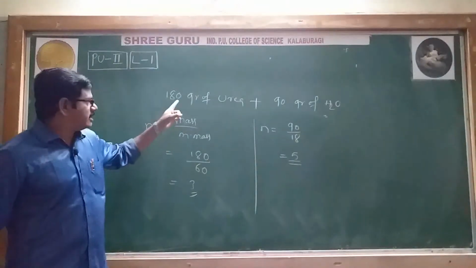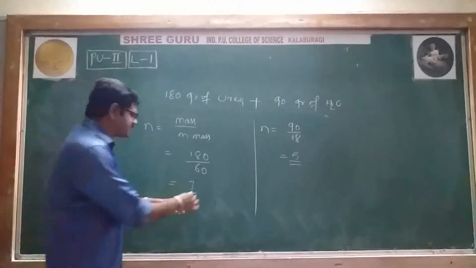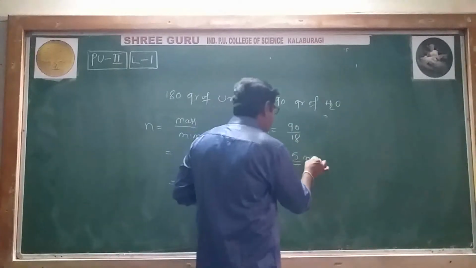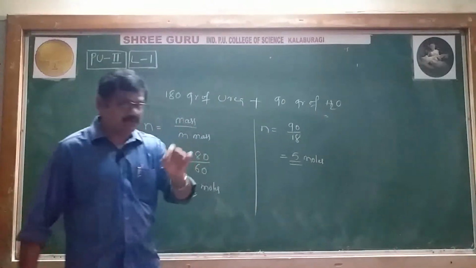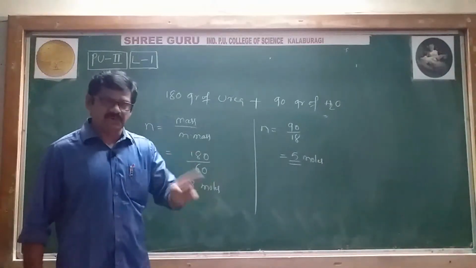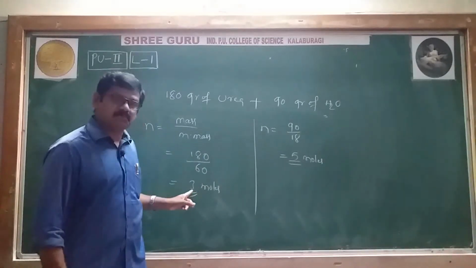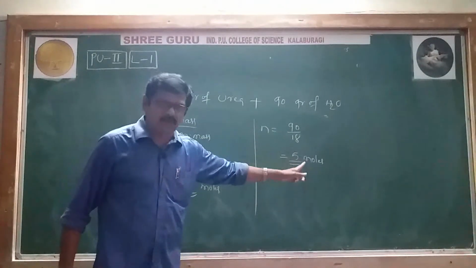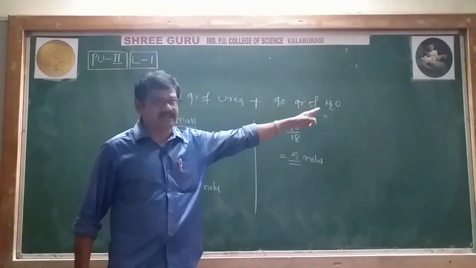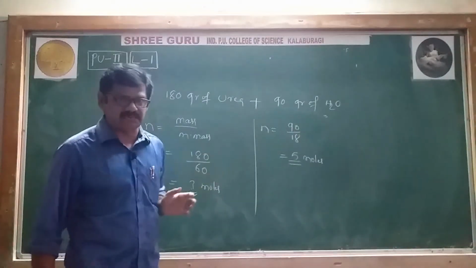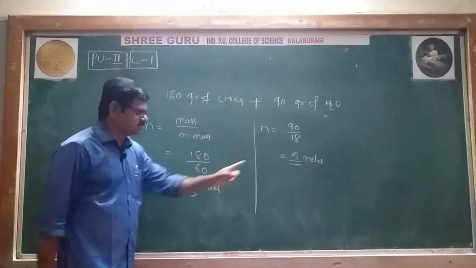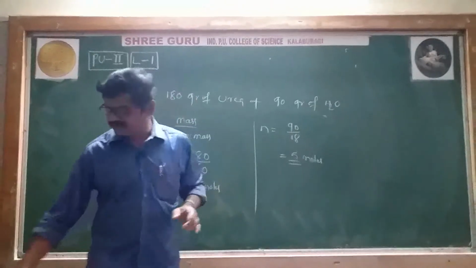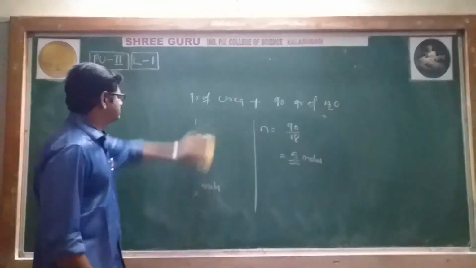So 180 grams of urea is just 3 moles, but 90 grams of water is 5 moles. Now we have to decide which is the solute and which is the solvent. The substance with fewer moles is considered the solute, and the substance with more moles is considered the solvent. This is an important point, remember. Less amount means fewer moles, and more amount means more moles, and that substance should be considered the solvent.